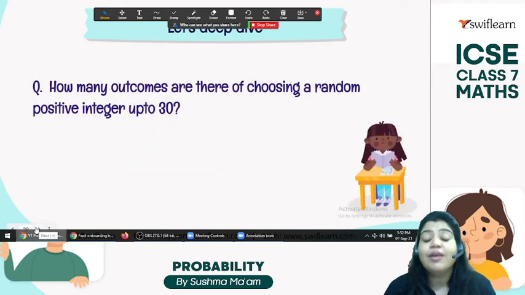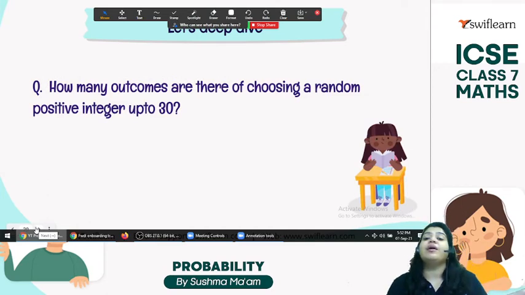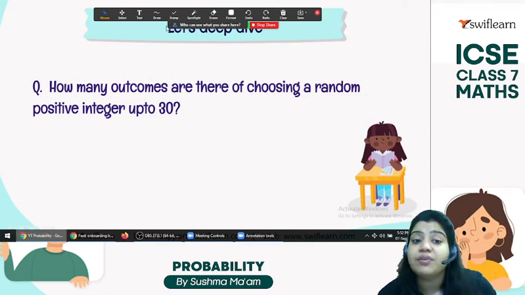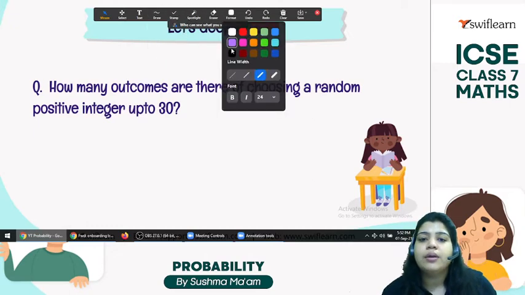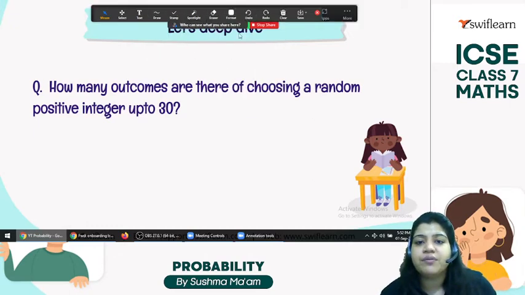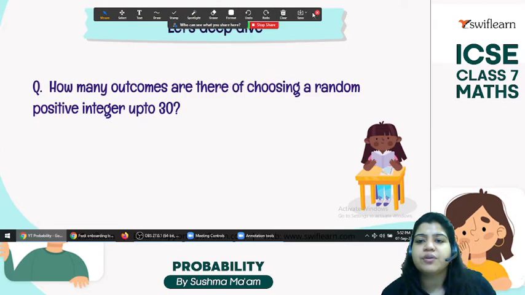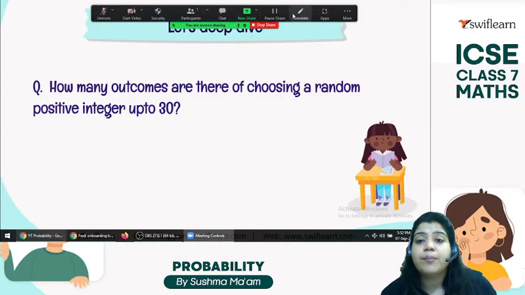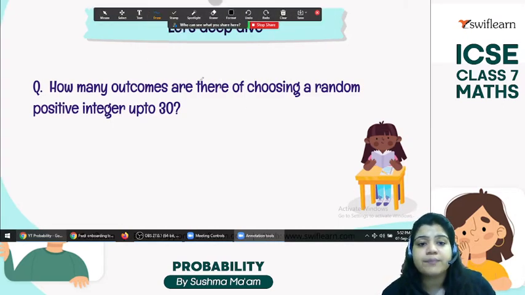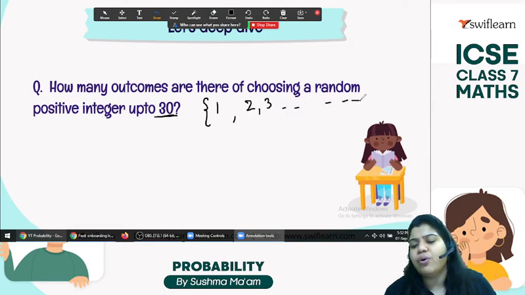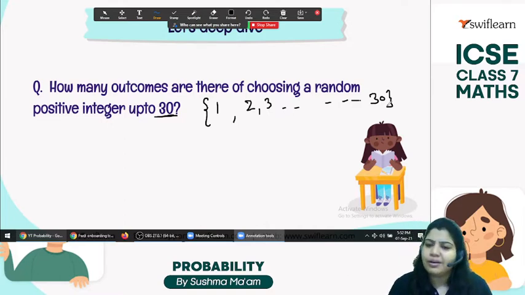Total 36. So question number 2: how many outcomes are there of choosing a random positive number up to 30? Positive numbers start from 1, and then up to 30, including 30, meaning 2, 3 and so on till 30. So how many outcomes? 30 are there.